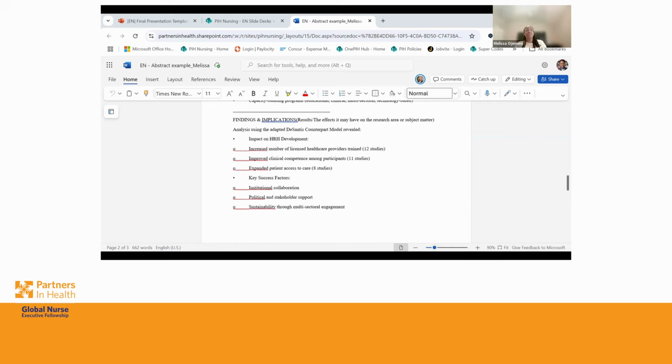In the case of what I was researching, my implications were looking at human resources for health development. We often talk about we want to have good partnership, we want to be partners, we want to collaborate. But are we really doing that when we look at the partnerships that are currently being written about out there? I wanted to assess, are we truly talking about collaboration, or are we talking about other things such as dependency or the power dynamics between recipient countries and donor countries and things of that sort? And then scroll down.